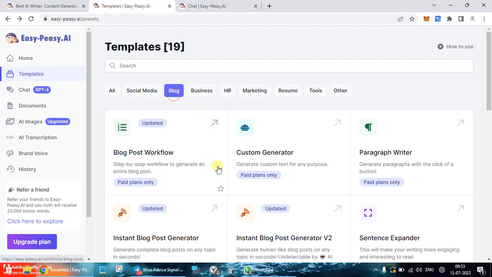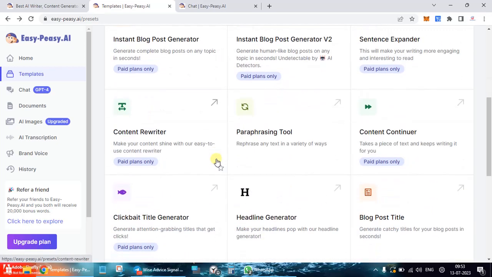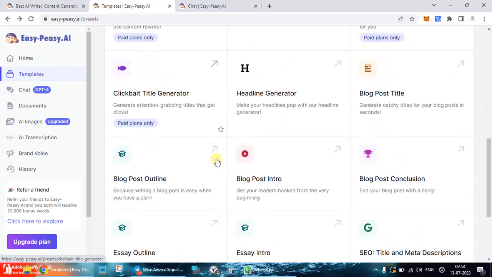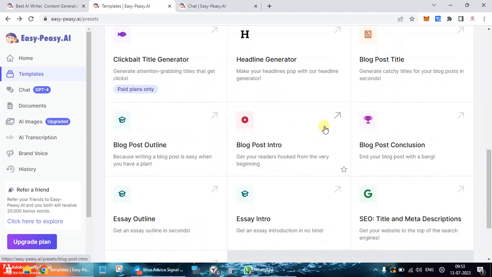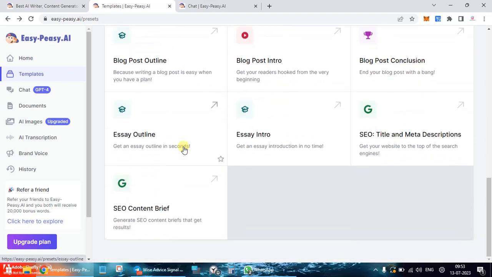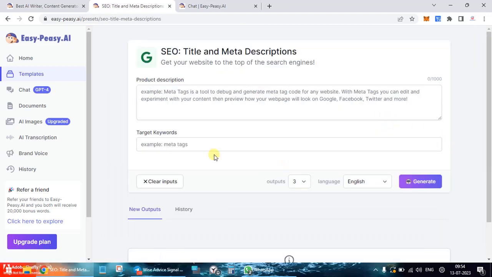So in the blog section, let me try and check again over here. Headline generator, blog post title, blog post outline. I don't want a title, I wanted something brief. SEO content, SEO title, meta descriptions. Let's see over here. Meta description, target keywords.